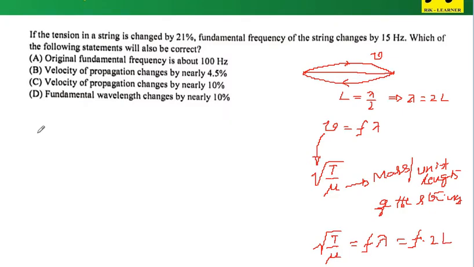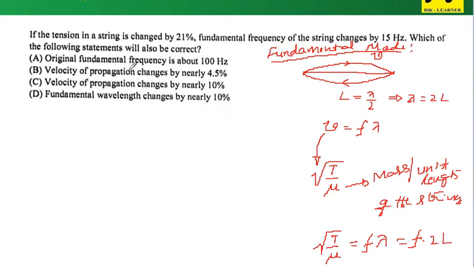So this is all about the fundamental mode.